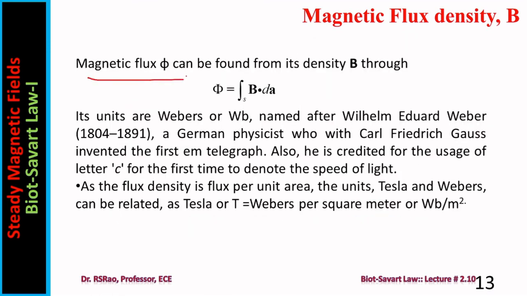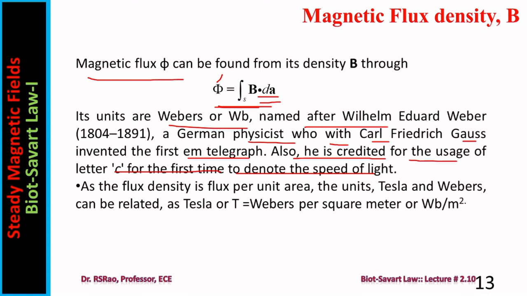Magnetic flux is also there. B is flux density, whereas phi is magnetic flux. These two are related. Magnetic flux is integral B dot dA. The unit of flux is Weber. It is named after Weber, a German physicist who with Carl Gauss invented the first EM telegraph. Also, he is credited for the usage of letter c for the first time to denote speed of light.